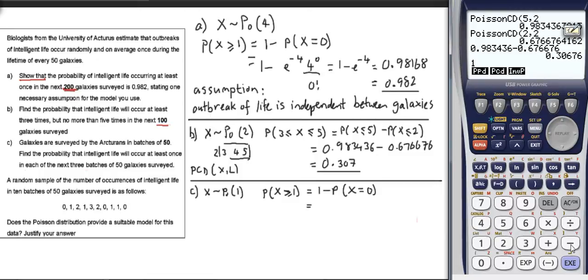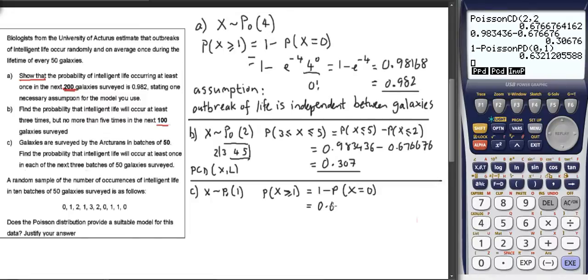So 1 minus, now this time it's a probability distribution, not a cumulative distribution, because it's equal to 0. It's the same syntax, 0 is the x value and 1 is the lambda value, and we get 0.6321.